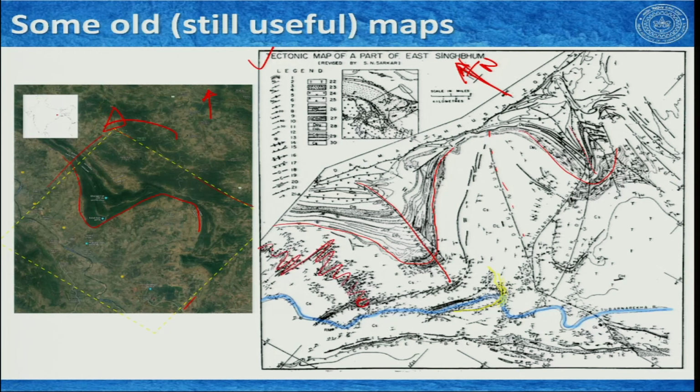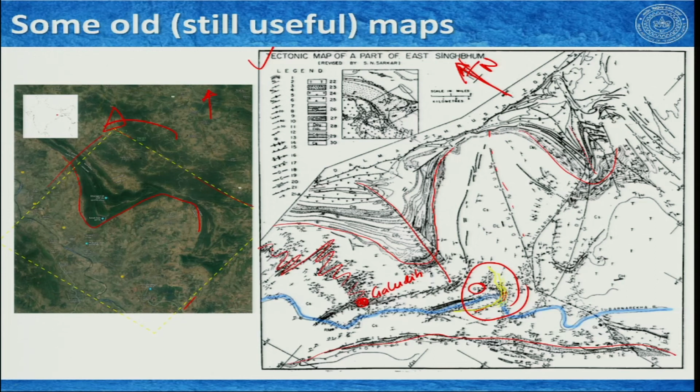This place here, there is a town called Galudi, and Ghatshila is somewhere here, it is written GT. Okay. So, in this map we may not see it properly, but I marked 3 yellow bands, 1, 2 and 3. These are also quartz bands, and we will be partially focusing on these 3 quartz bands in this study. So, that is the Dalma boundary, and here we have the boundary of Singhbhum shear zone.